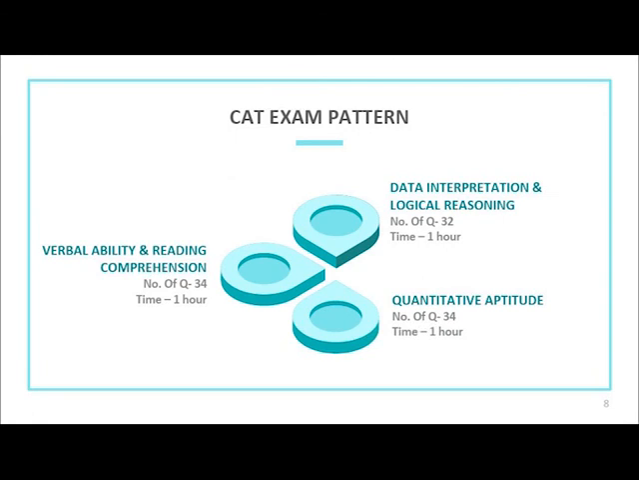Now coming to the CAT exam pattern. Verbal ability and reading comprehension section will comprise of 34 questions and the time provided will be 1 hour. Data interpretation and logical reasoning will have 32 questions and the time provided will also be 1 hour. Quantitative aptitude will comprise of 34 questions and time here also will be 1 hour.